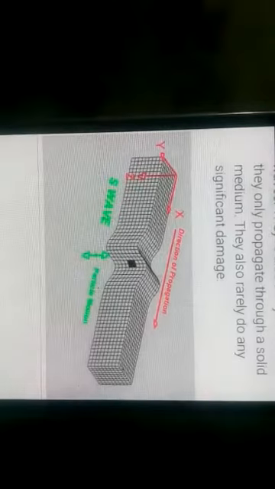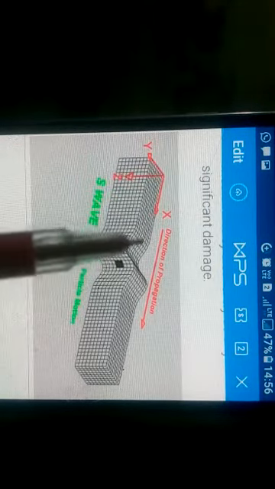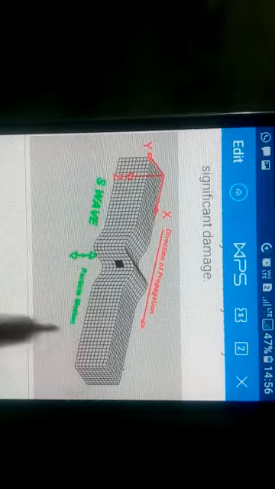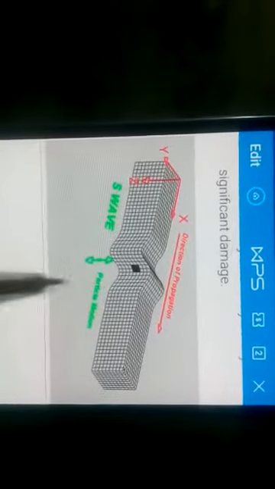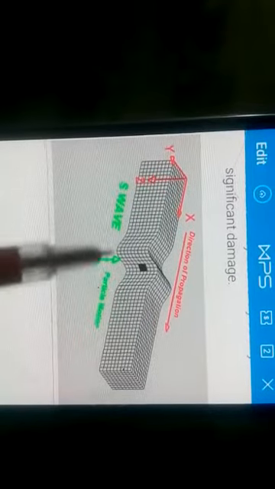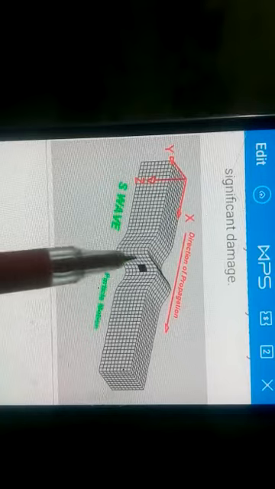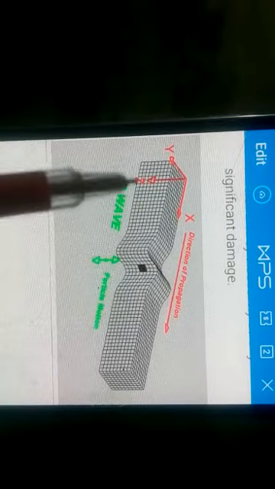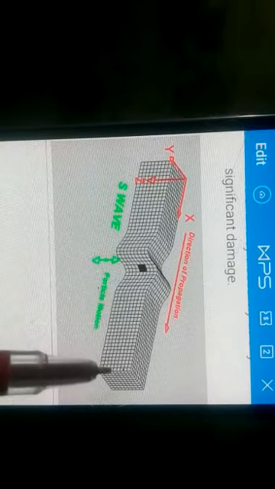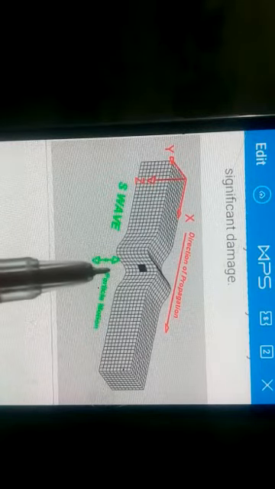The propagation of this kind of waves is perpendicular to the motion. Here you can see this is the direction of propagation and this is the direction of the wave. With this kind of movement of the wave, there is an upliftment or downfall of the rocks.